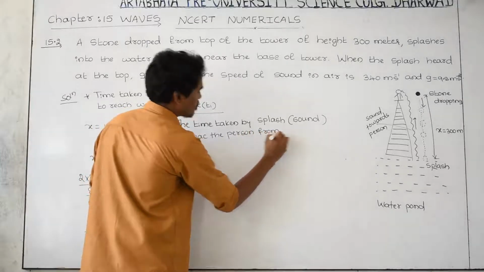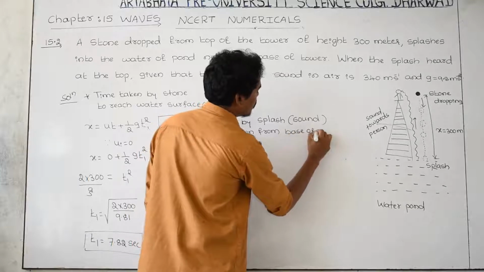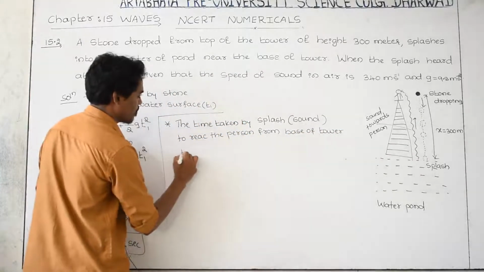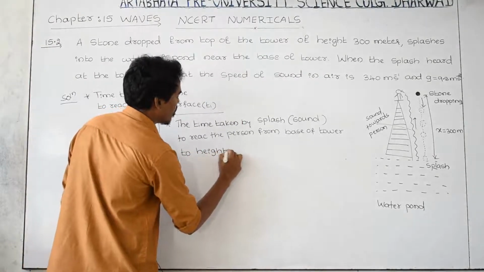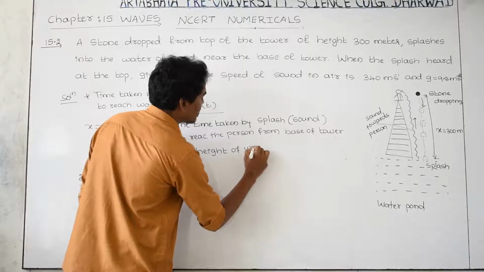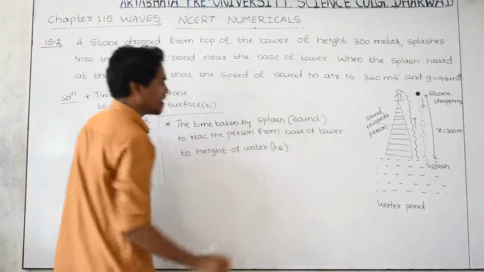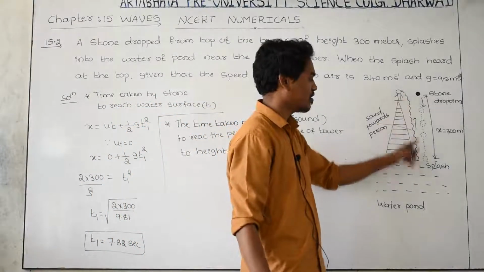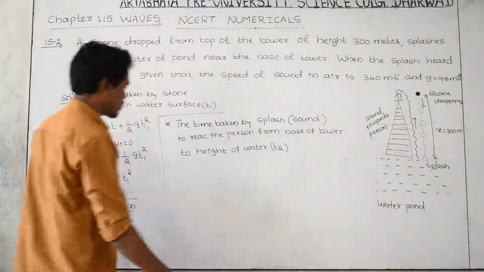from base of tower to height of tower. I am taking this time as t2. What is t2? t2 is nothing but the time taken by the sound to reach the person from the base of the tower to the person standing on the top of the tower.